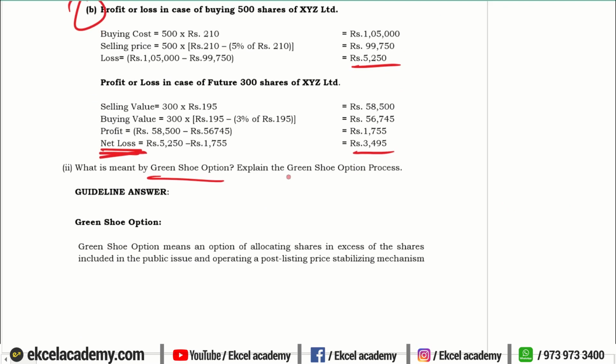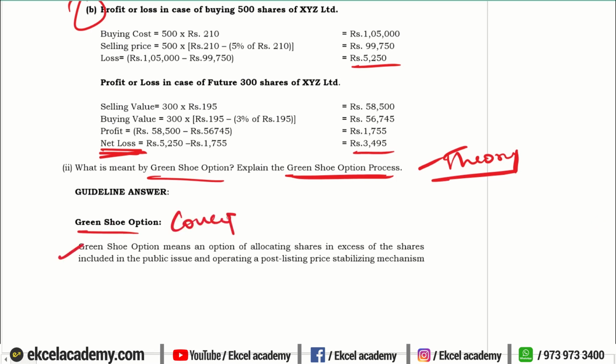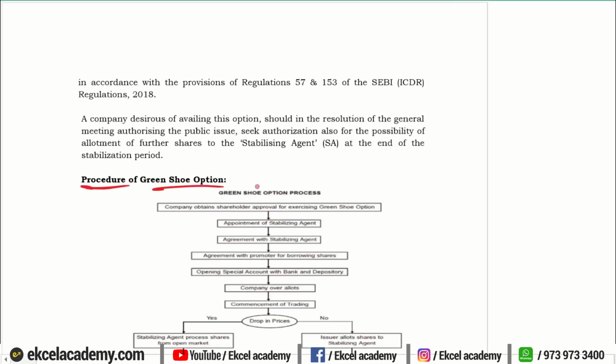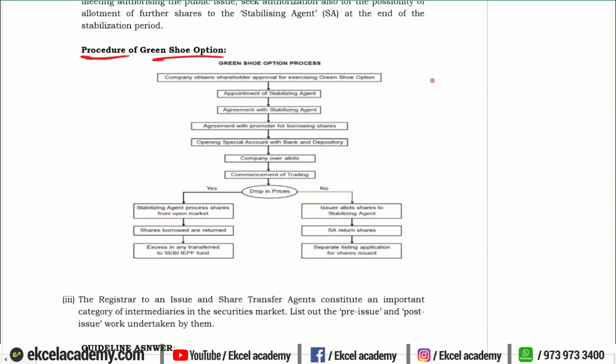Then what is meant by greenshoe option? Explain the procedure of greenshoe option. This is entirely theory based, right? We have studied the concept of greenshoe option in detail. You can mention what is the concept of greenshoe option, why this concept was introduced, and then you will state the procedure of greenshoe option. You can give it in the tabular format. It is easy to understand. Also give certain explanation.